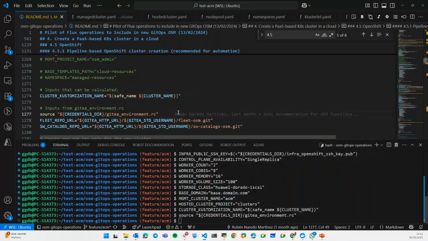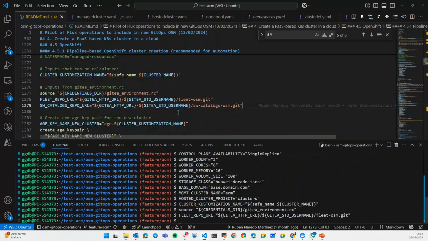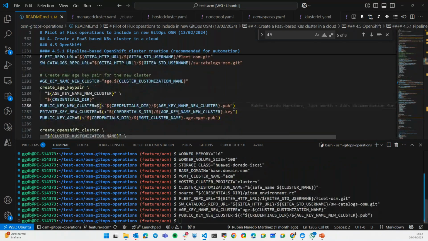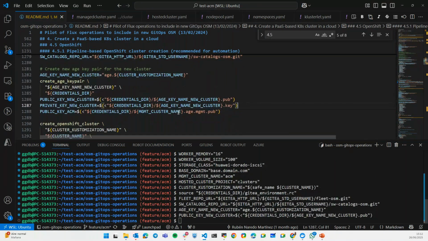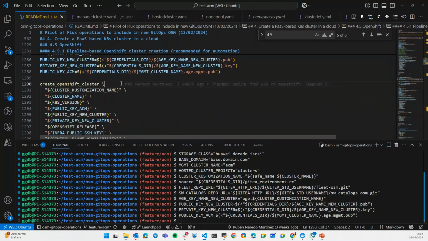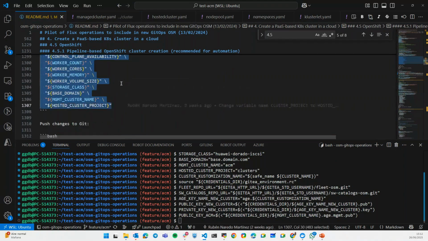I'm loading the credentials and the Git repository. This is also all done by the workflow, and I'm using the key that I will use for the ACM cluster. And now this is the command that will do the creation of the OpenShift cluster.